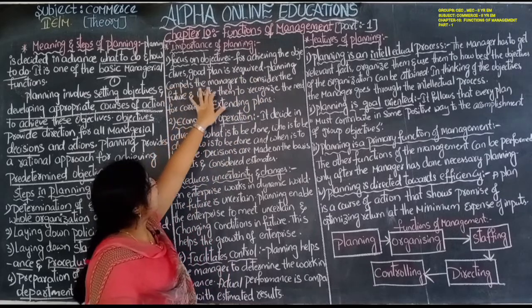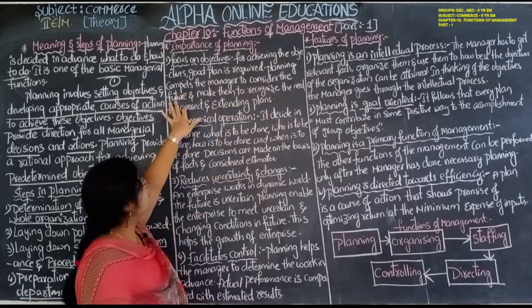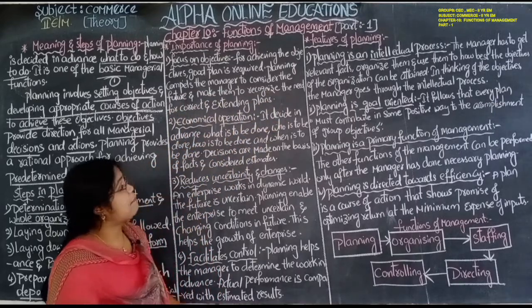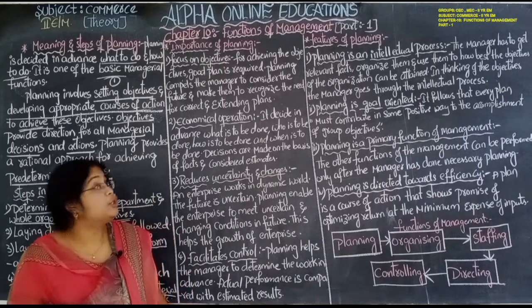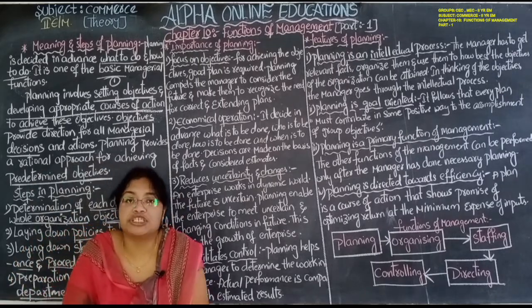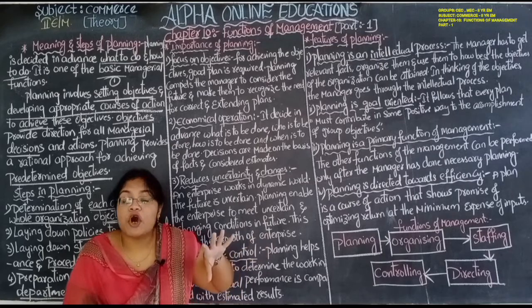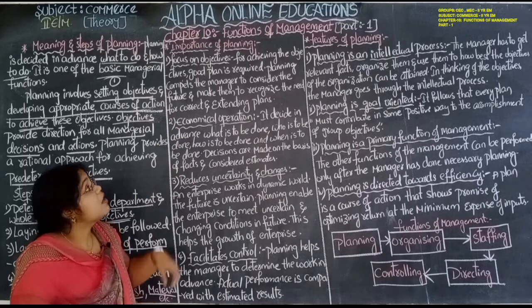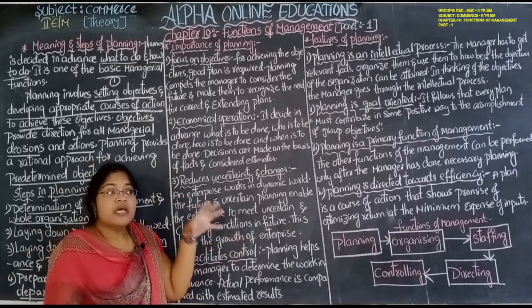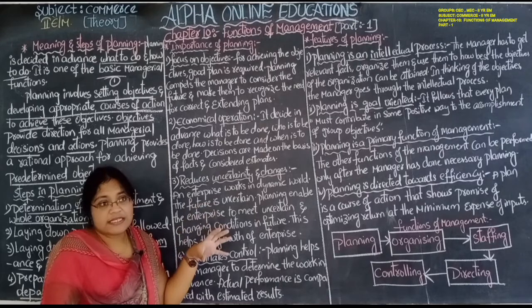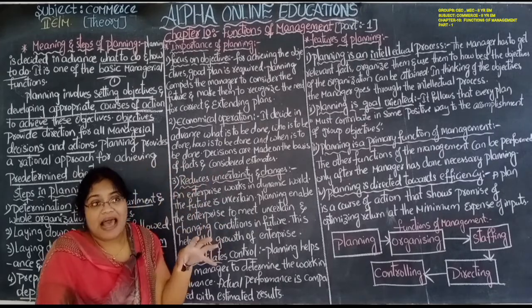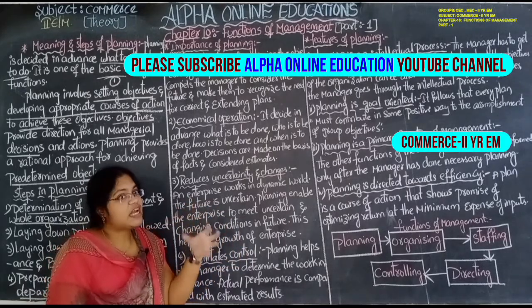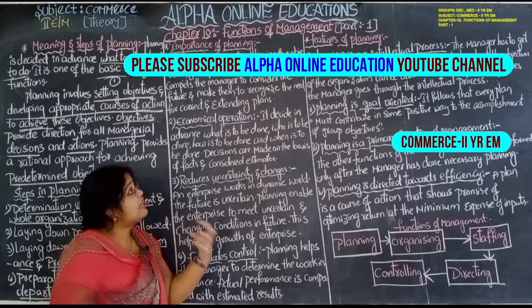Planning compels the manager to consider the future and makes them recognize the need for correcting and extending the plans. So what will planning do? It will focus on the objectives. We will prepare a plan in order to achieve the objectives. So that's why it will completely focus on objectives. Whatever the objectives, it will be focused on them. So when we are preparing the plan, it should be a good plan. If there is a good plan, then only can we achieve the objectives easily without any difficulties.